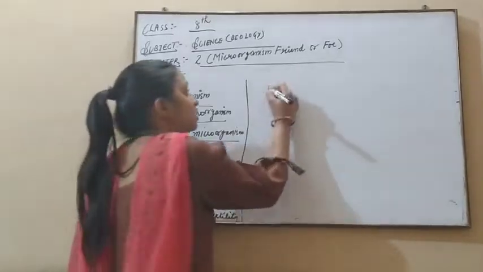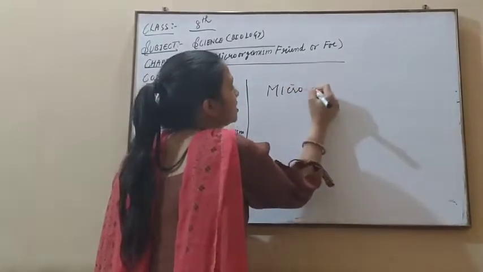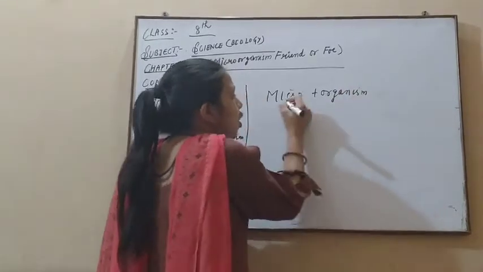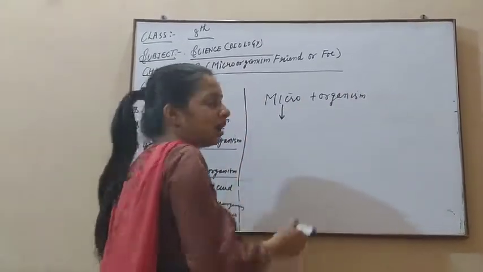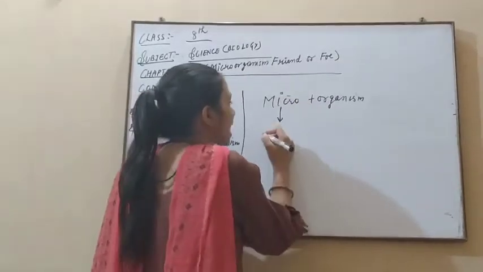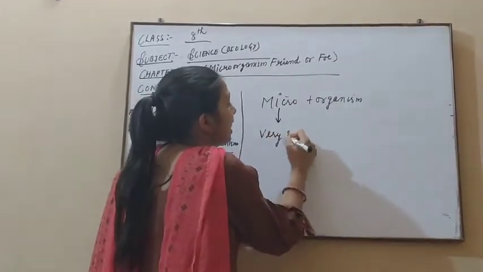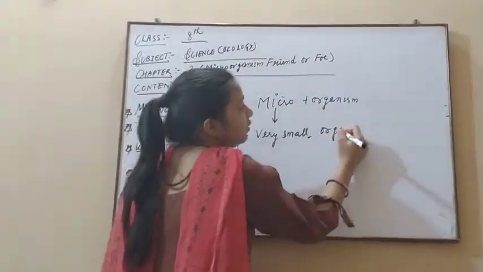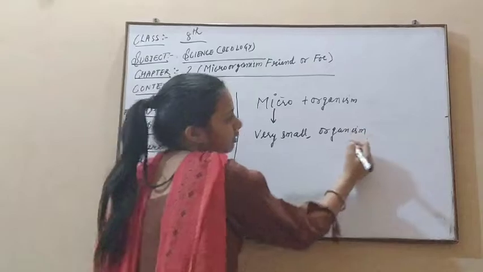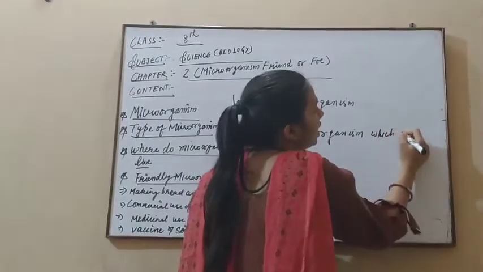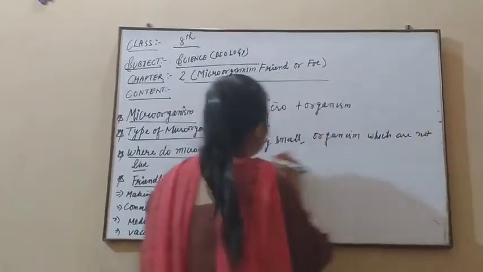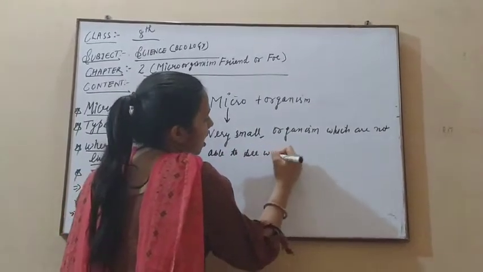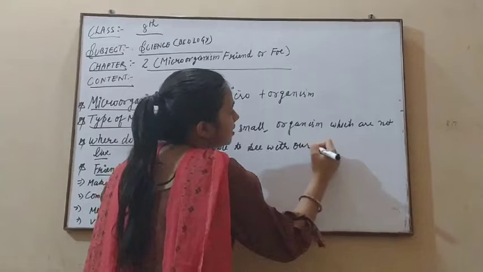In this chapter, what's the specialty of microorganisms? This word is made from a combination of two words. You know very well the meaning of micro here. What's the meaning of micro over here? Very small. Organisms which are not able to be seen with our naked eyes.